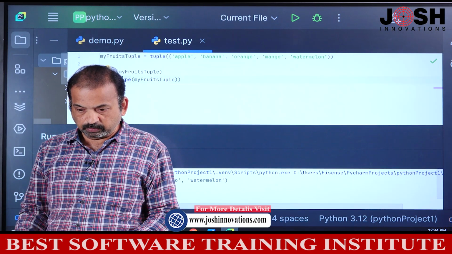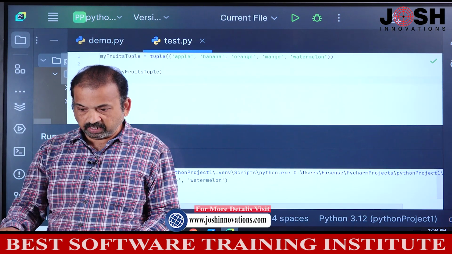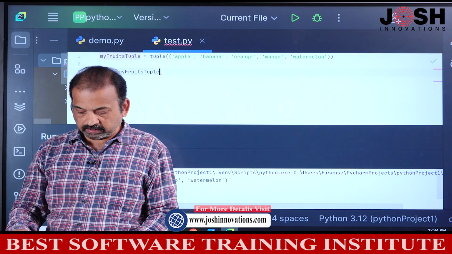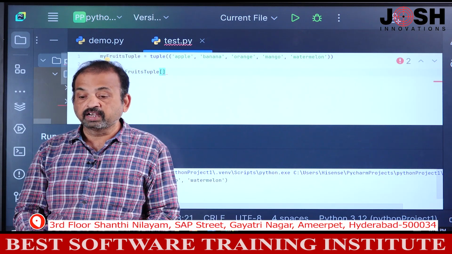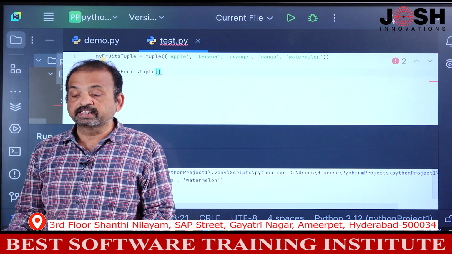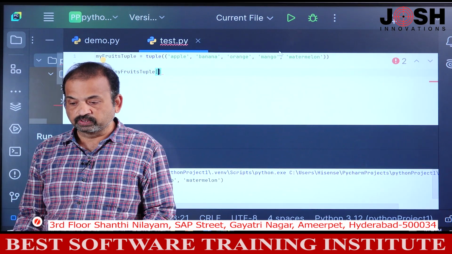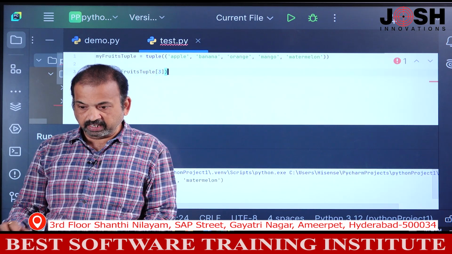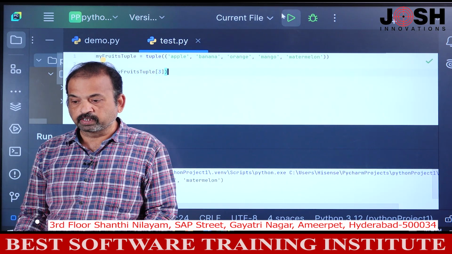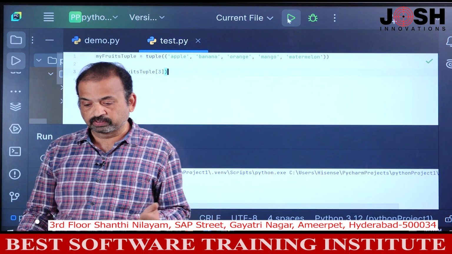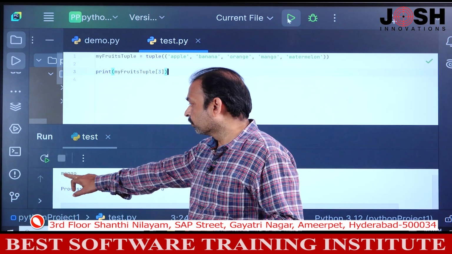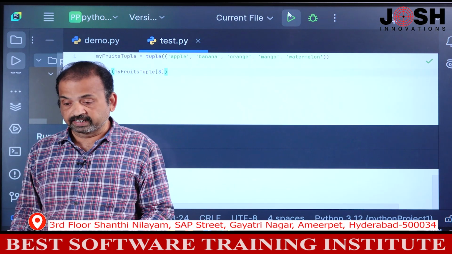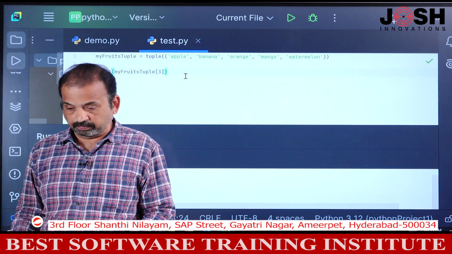So, I will remove this my fruits tuple, and here in my fruits tuple, I will specify the square bracket notation, and here I will give the index number of mango: 0, 1, 2, 3. So, just give a 3 here and close the bracket, and when I run this program, it will access the mango fruit. Okay. See, it is accessing mango. So, this is a way to access a single item from the tuple, right.